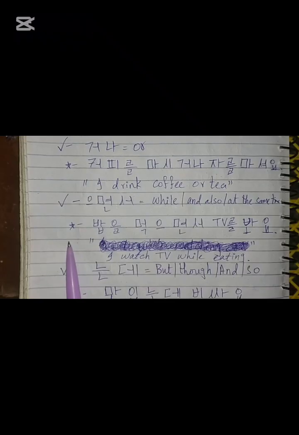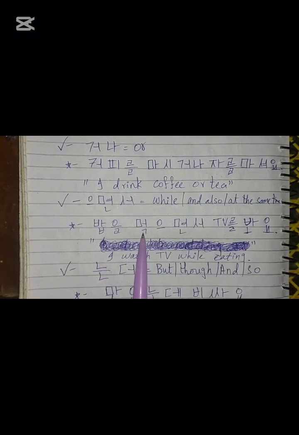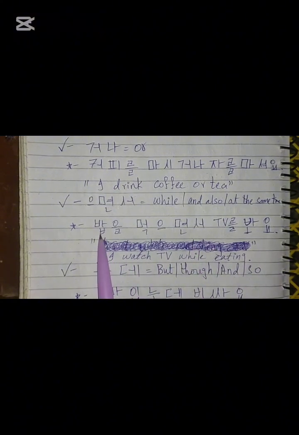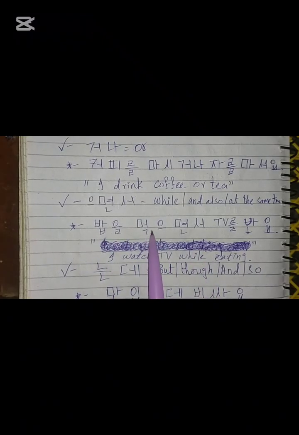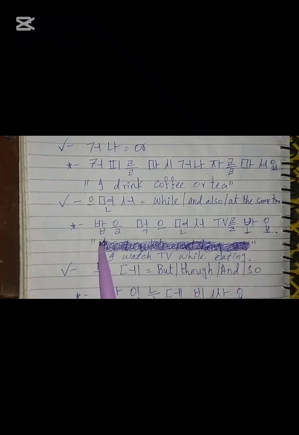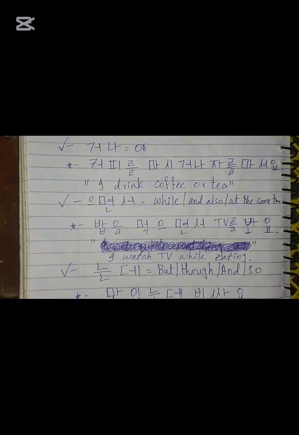Now let's see the example of myeonso. 밥을 먹으면서 TV를 보아요. So I watched TV while eating. So 밥 is basically like any meal. 먹 is eat. And imyeonso we are using because it's ending with a consonant. So imyeonso, while. TV is TV, and 보 is basically watch. So I watch TV while eating. So this is the example. I hope it is clear as well.